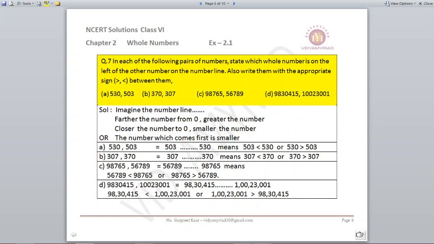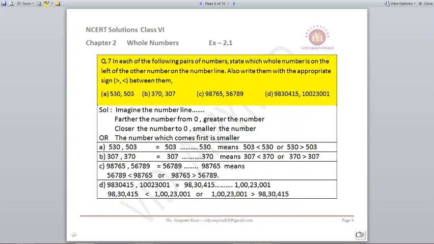So, if I want to see what will come first, 307 will come first, 370 will come afterwards. Which means 307 will be on the left hand side of 370. Which means 307 is a smaller number, so I can put the less than sign, or I can also say it as 370 is greater than 307.